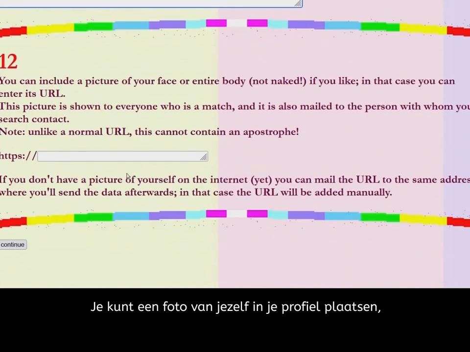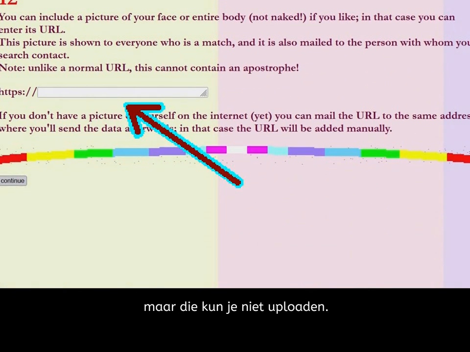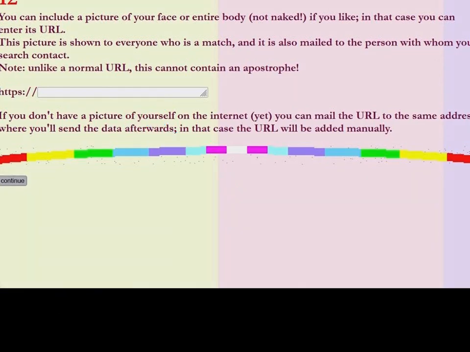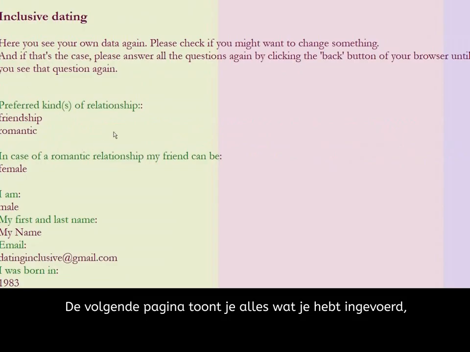You can put a picture of yourself in your profile, but you can't upload it. Instead, you can enter a URL to your Facebook profile picture, for example, or maybe you own some web space where you can put your picture. The next page shows you everything you entered, so you can check for errors.